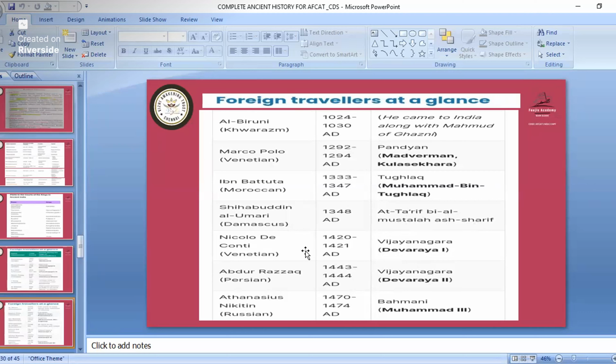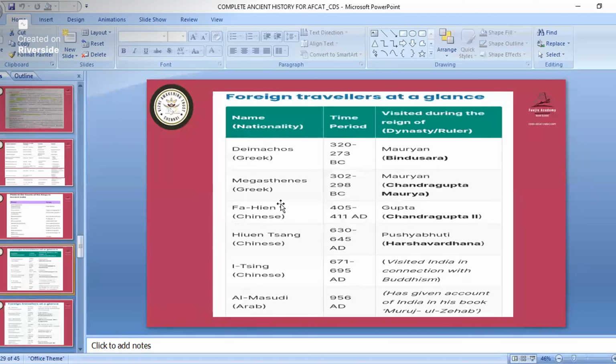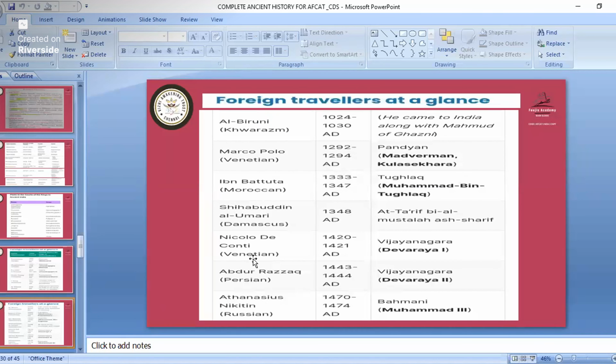And in CDS, a question has come for matching, like that particular foreign traveler is from which country, and they came during which ruler's time. So Niccolo di Conti came from Venice. About Ibn Battuta also it has come. About Al-Biruni also it has come. Then we had seen Megasthenes also has come. Fa-Hien, then even Hiuen Tsang. So remember all this.